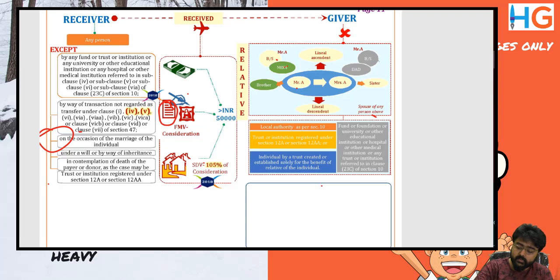Okay, so under 56(2)(x), the definition of property is very important, because if the question provides that Mr. A provided free of cost to Mr. B a watch, is it taxable to Mr. B? Is a watch covered under the definition of property? No, not taxable. Clear?